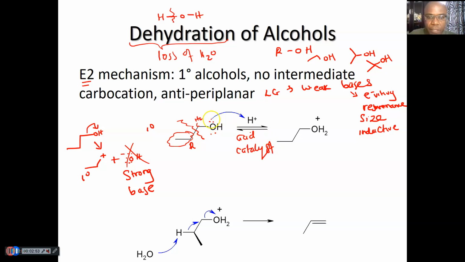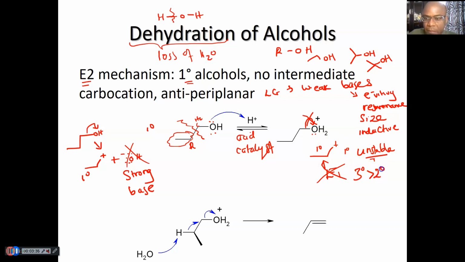We use a lone pair on the oxygen to accept the proton of the acid, because acids are proton donors. You get oxygen to be positively charged. Now this can leave as water. Remember we said water is a good leaving group. It can leave as water, but not yet, because if it leaves right now, you're going to make a primary carbocation, which is unstable. That's why primary alcohols don't go through formation of a carbocation before forming the pi bond by E1. That does not happen because the primary carbocation formed is highly unstable.